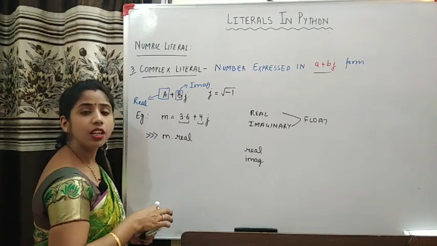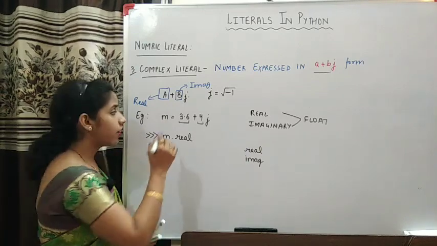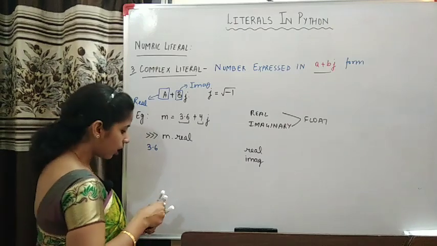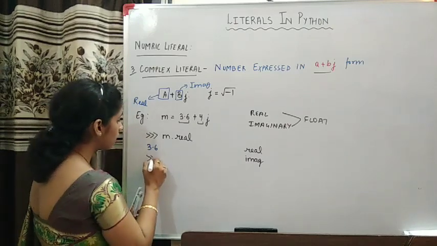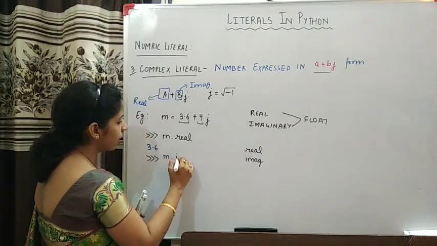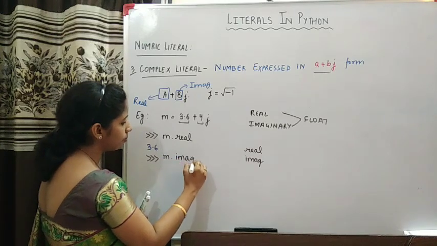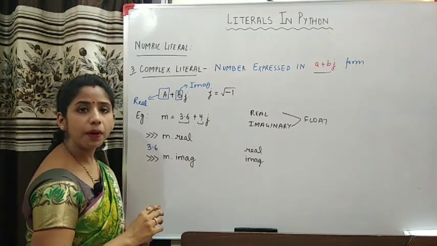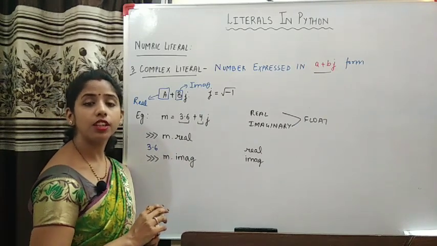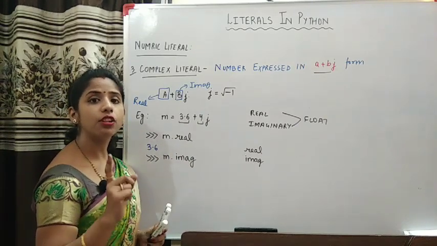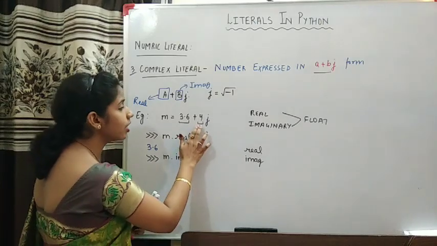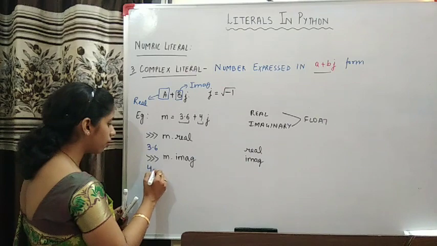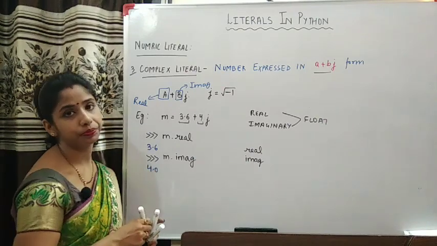This will fetch me the real part of the complex number m, so the answer will be 3.6. Now if I want to extract the imaginary part, then I will have to write m dot imag. This will fetch me the imaginary part of this complex number, but its result will be in float form only. You can see that it is 4 as an integer, but when you see its output it will be 4.0.